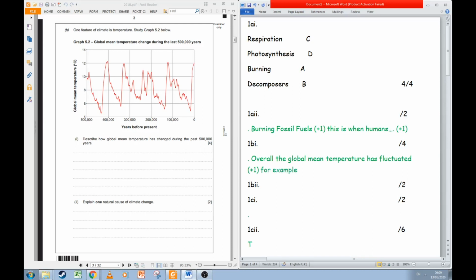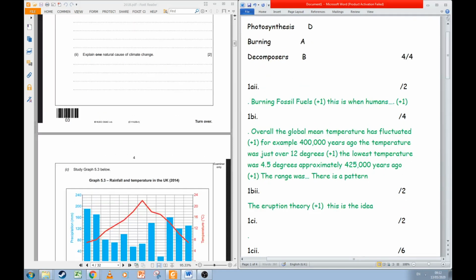For example, and then we need to find an example of where this has happened, so we could say it 400,000 years ago the temperature was that tell us about it.